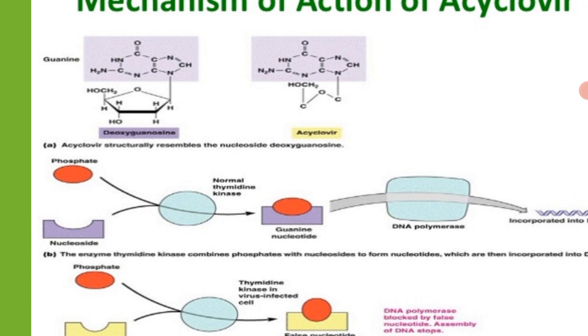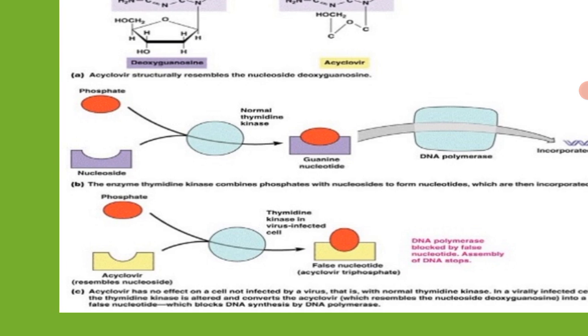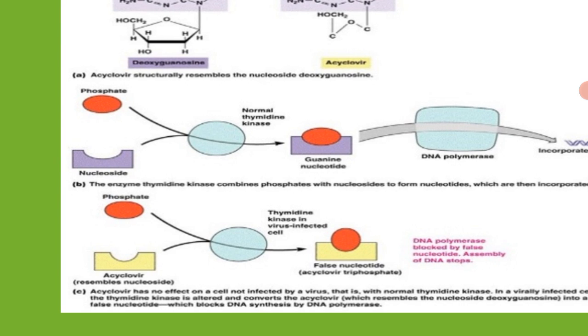Now coming to part B, you can see the guanosine nucleoside is present, and the red one above it is the phosphate. The thymidine kinase is the enzyme which catalyzes the attachment of the phosphate to the respective nucleoside, and then produces the phosphonucleotide.